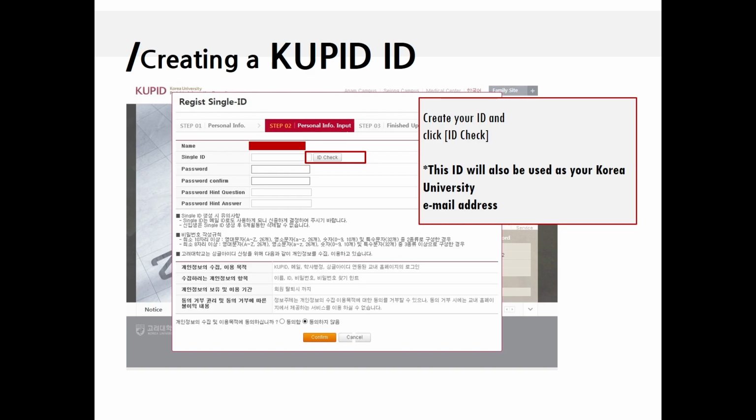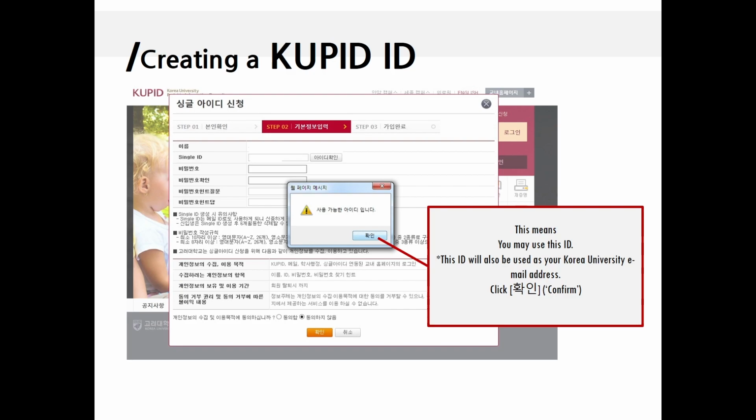Now in the single ID column, create your ID. Small letters, numbers, hyphens, and underscores are acceptable. And then click the button ID check, which is to check for overlapping confirmation. If somebody else is using the ID that you want to use, a pop-up message will appear that it is not available.